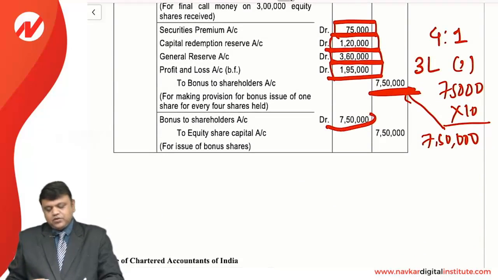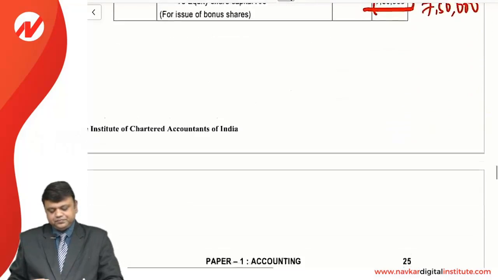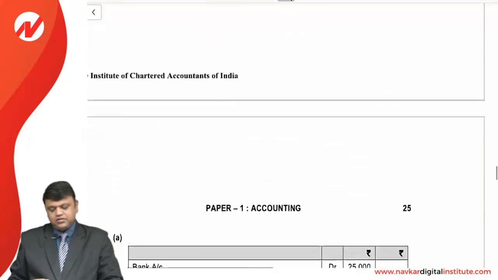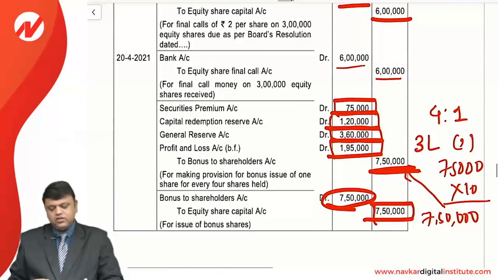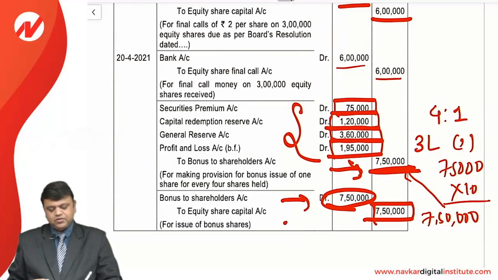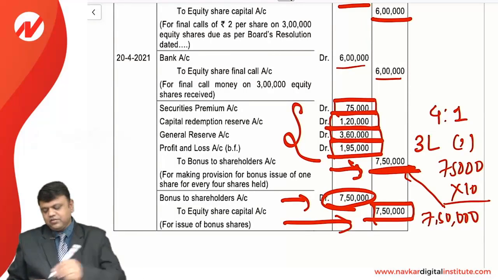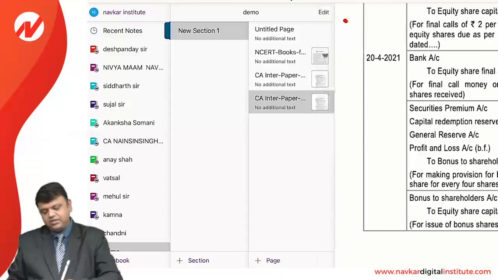Now bonus to shareholders account debit to equity share capital, that is 7,50,000. So this is the simple way, by debiting all the reserves and transferring to the bonus to shareholders, and then bonus to shareholders to equity share capital will be created with the same value. So this is the very simple and short sum regarding the bonus.